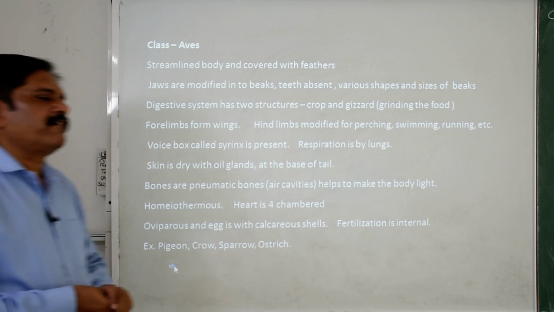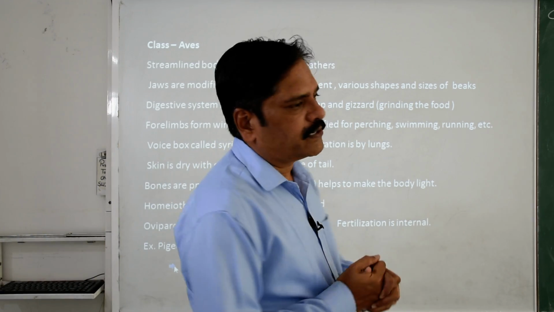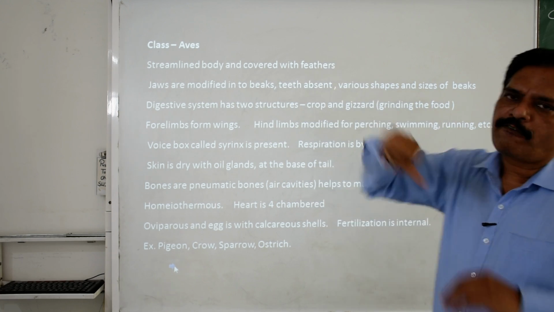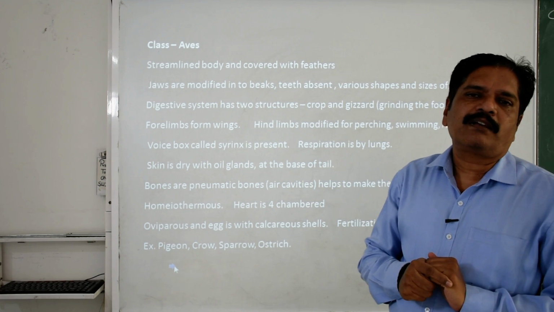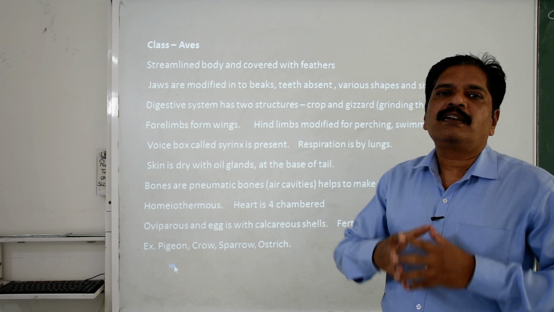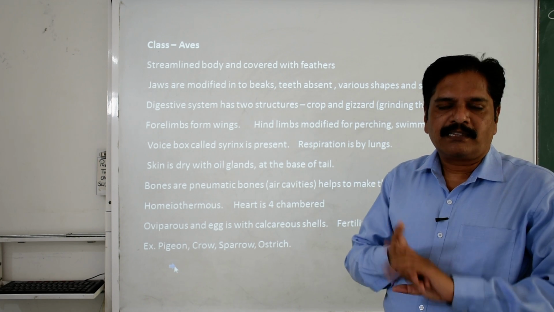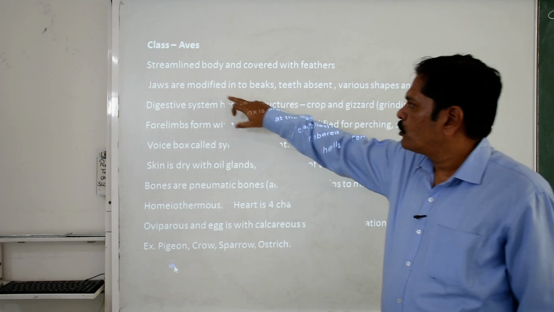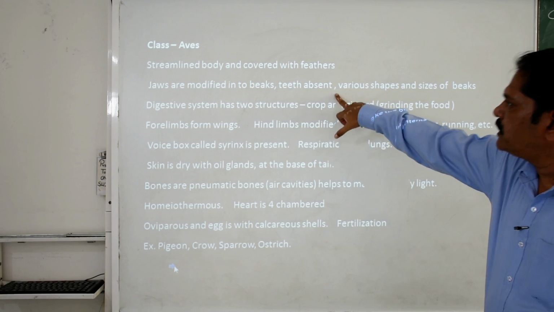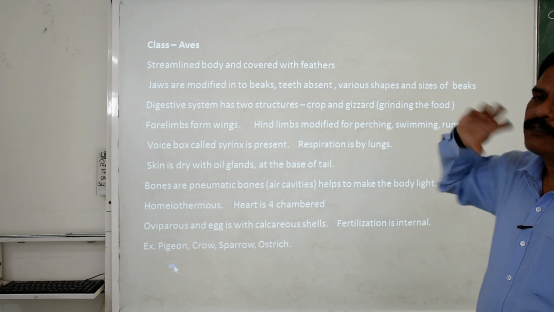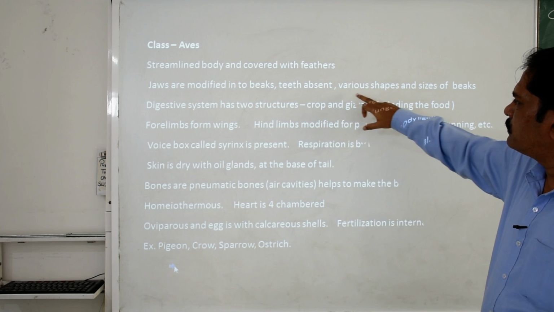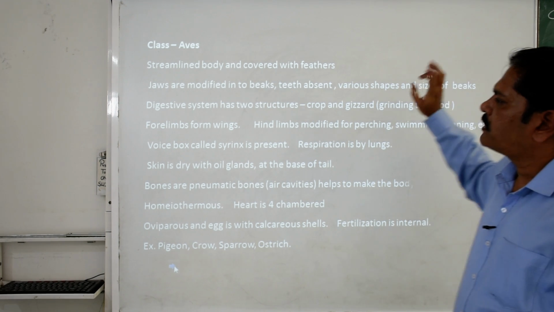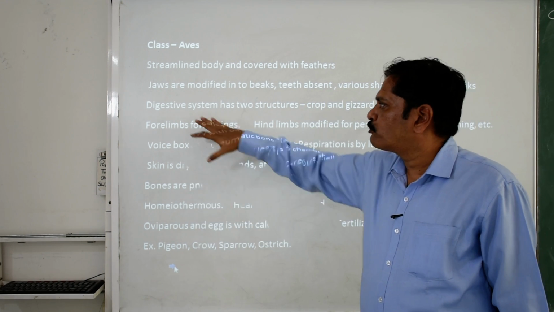Then we move toward the Aves group. Aves means the birds. They have a streamlined body covered with feathers. This is a special feature of their body structure. They can fly in the air with the help of their appendages. Jaws are modified into a beak. Teeth are absent, that means toothless. Various shapes and sizes of beaks are present according to the nature of the food.